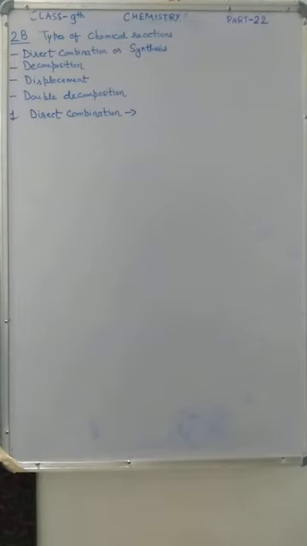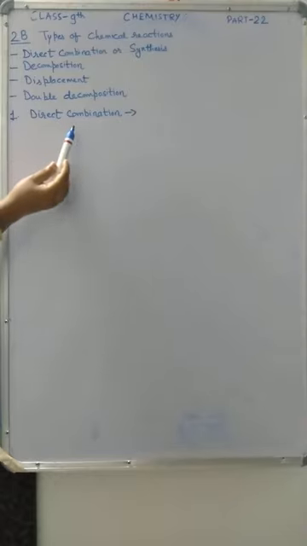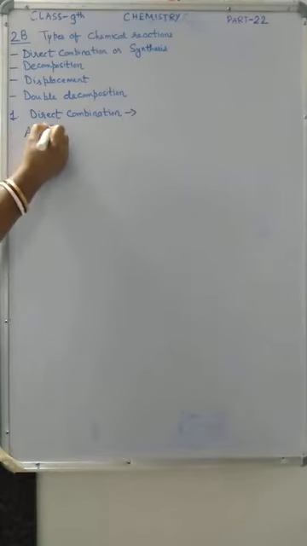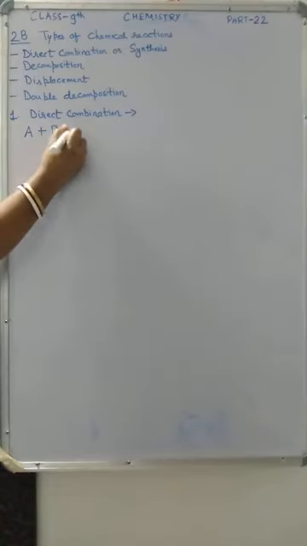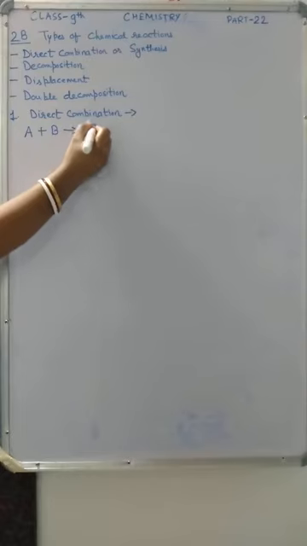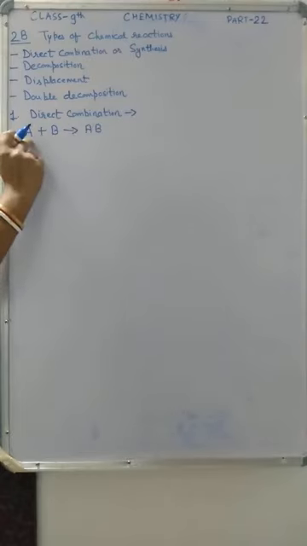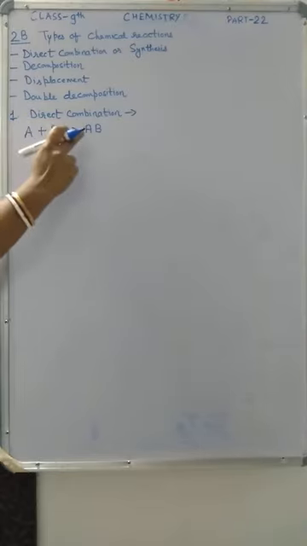So first one is direct combination or synthesis. A reaction in which two or more substances combine together to form a single substance is called a direct combination, combination or synthesis reaction. Okay? A reaction in which one or more substances combine together to form a single substance, that is called direct combination reaction or combination reaction or synthesis reaction.